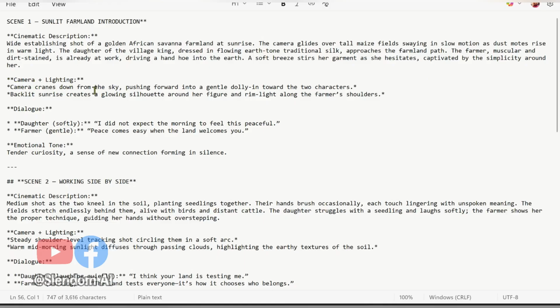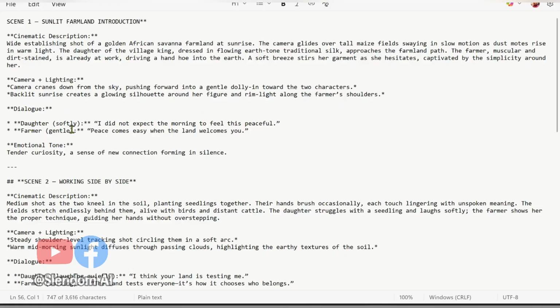Now, these are the camera settings, the camera plus lighting. Camera cranes down from the sky, pushing forward into a gentle dolly aim toward the two characters. Backlit sunrise creates a glowing silhouette around her figure and rim light along the farmer's shoulders. So that's the camera angle and the camera effect.